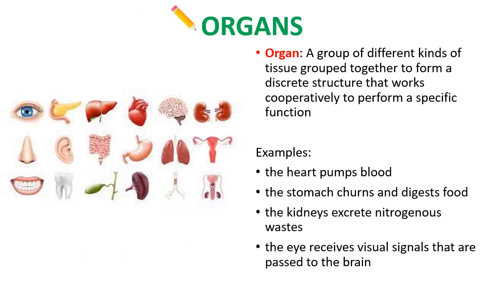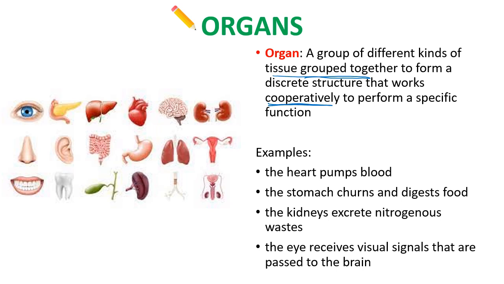All right, let's zoom up to the next level again. So cells make up tissues and tissues make up organs. So an organ, it's a group of different kinds of tissue that are grouped together into one structure, and that structure has a specific function. So all the tissues work cooperatively to help that organ do what it needs to do.